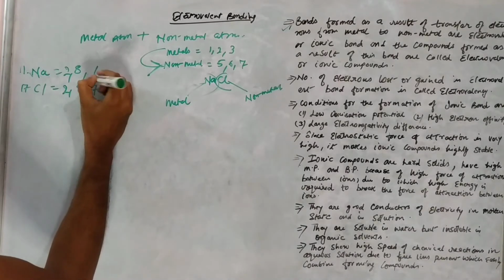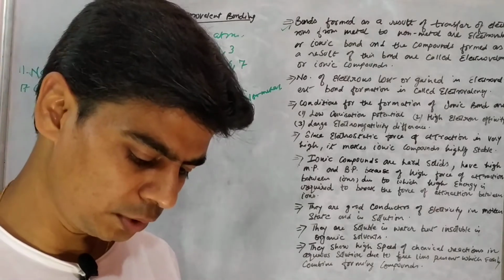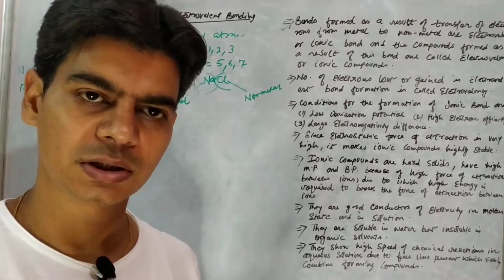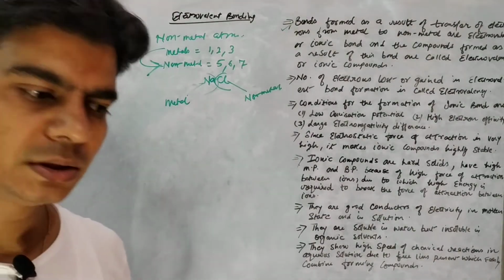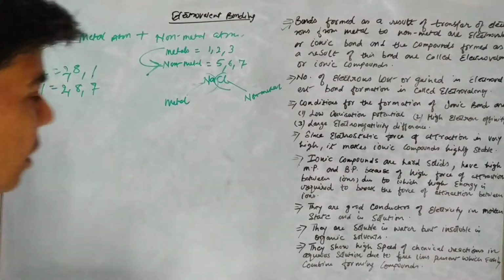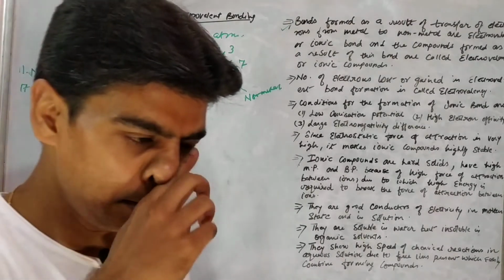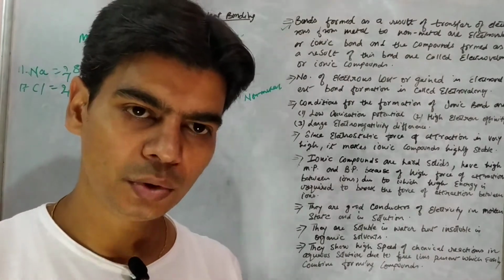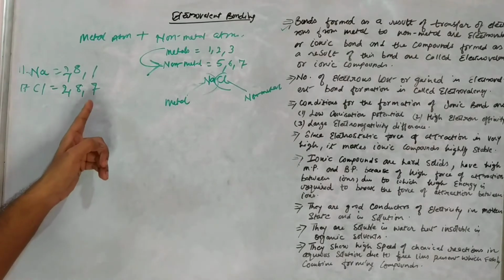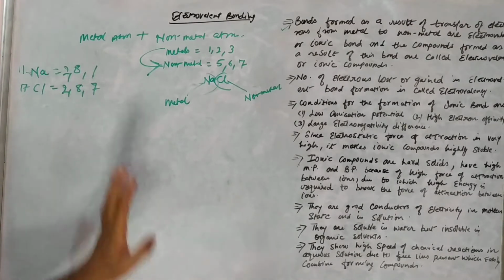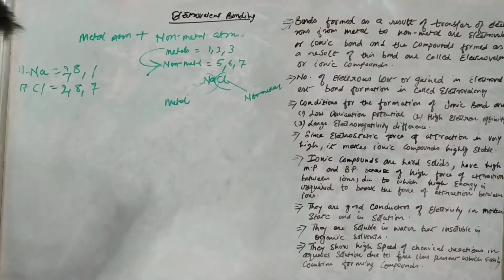So since sodium has 1 electron in its outermost shell, it would be easier for sodium to lose this one only electron which is in the outermost shell, right? Because you have to supply very little energy and it will easily lose this 1 electron. And for chlorine, since chlorine has 7 electrons in its outermost shell, it would be easier for chlorine to gain an electron and complete its octet, because after gaining 1 electron, it will have 8 electrons in its outermost shell, right, and will become stable.